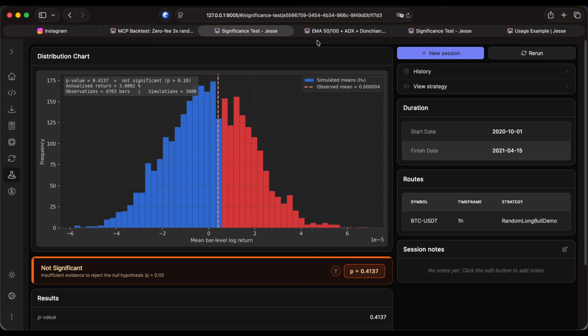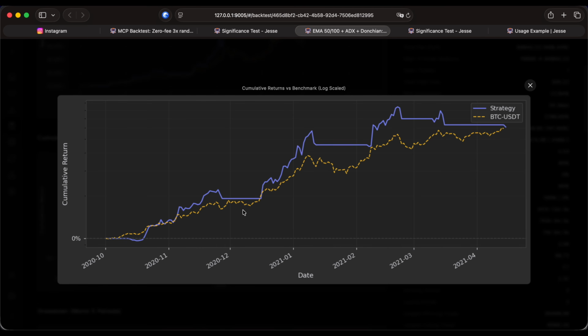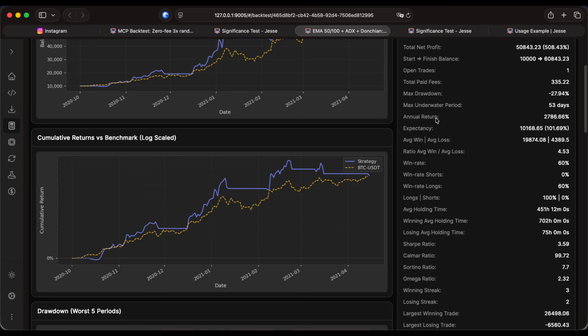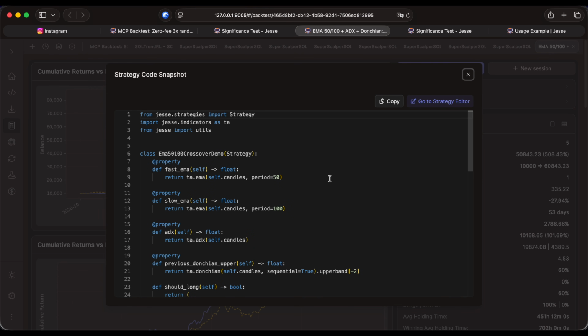Now let's compare the same exact period with this one. This one also has an equity curve that is going up. It is the exact same time period, so the market was going up during this time as well. So again, we have to ask the question: how do we ensure the result is not luck and that the strategy actually has some edge? Before I show you the result of the rule significance test, let's take a look at the strategy's code.